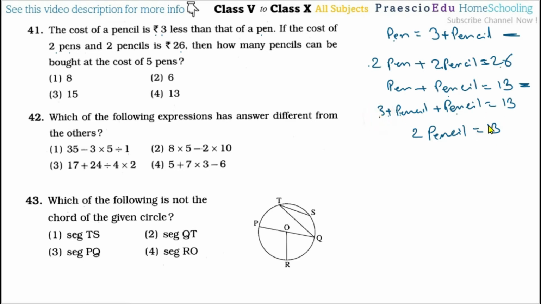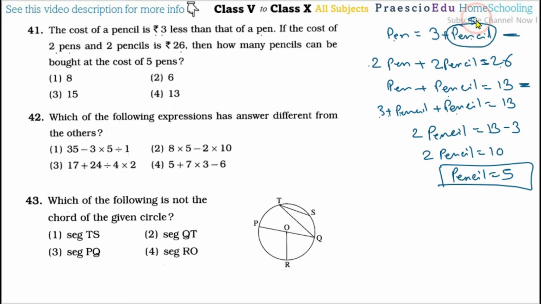Now here the addition, so it will be subtracted here, so it will be 13 minus 3 means 10, so 2 pencil is equal to 10, so pencil is equal to 10 by 2, that is 5. So this pencil's value comes, so we will put 5 instead of this pencil, so 3 plus 5, so pen's value is 8.